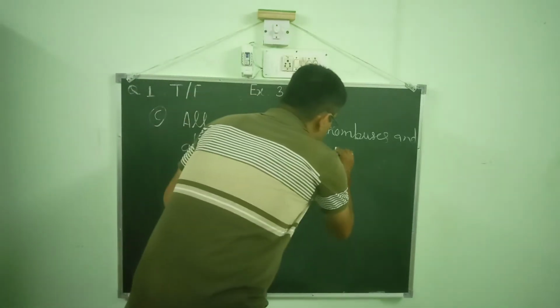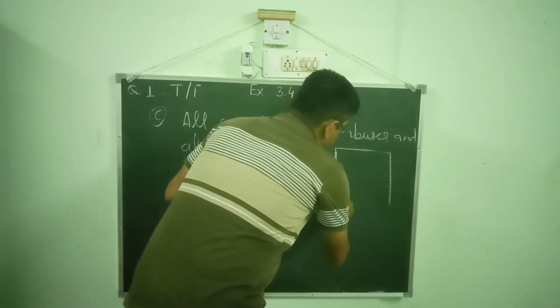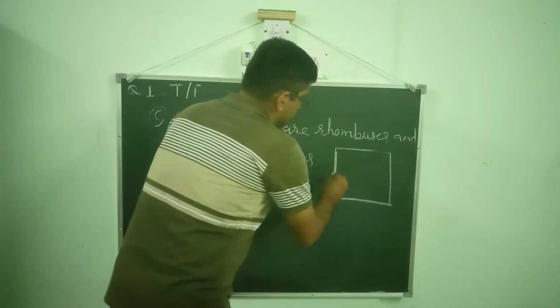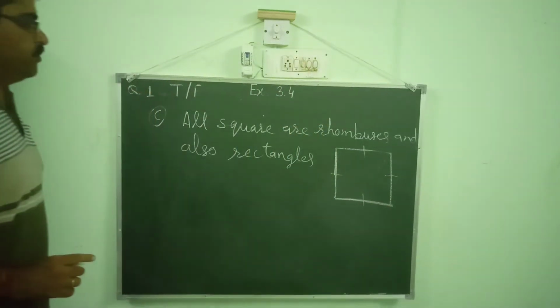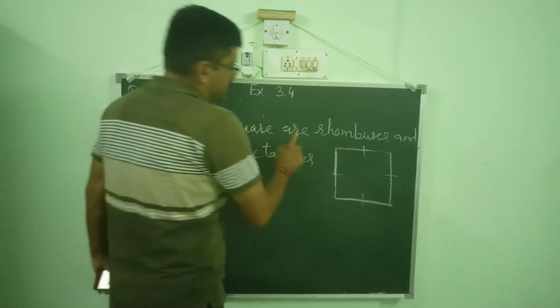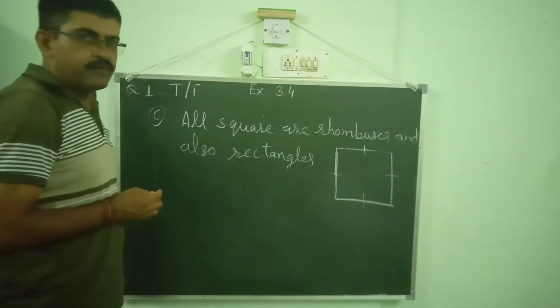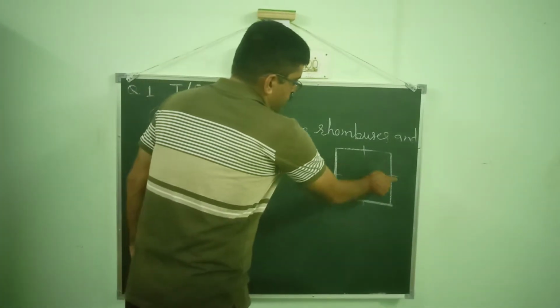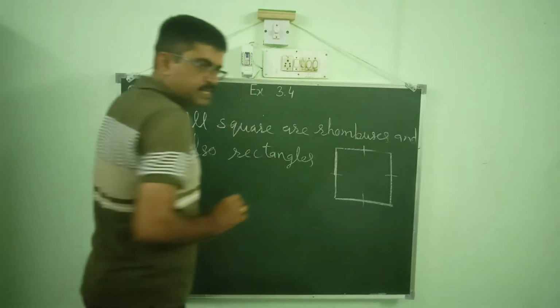We know that a square has a special characteristic that all sides are equal. A property of rhombuses is that all sides are equal. So a square has all sides equal, so all squares are rhombuses.